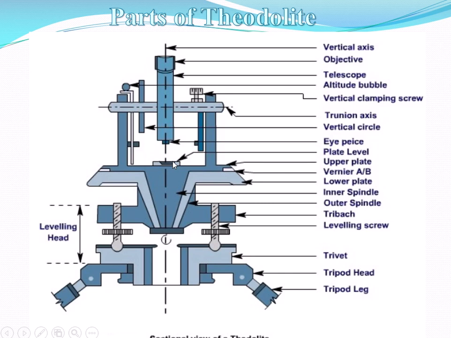Then this is the plate level, this is the eyepiece, and here is the vertical circle, on which we can measure the vertical angle by moving this vertical clamping screw. Then this is the telescope, which is the most important part, and this is the imaginary axis passing through the axis of the telescope. Then these are the objectives. Here the altitude bubble tube is there for leveling purposes. And this is the trunnion axis, also known as the horizontal axis, which is perpendicular to the vertical axis. So these are all the parts of the theodolite.